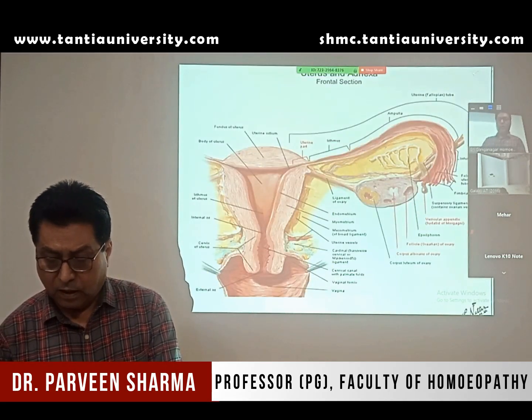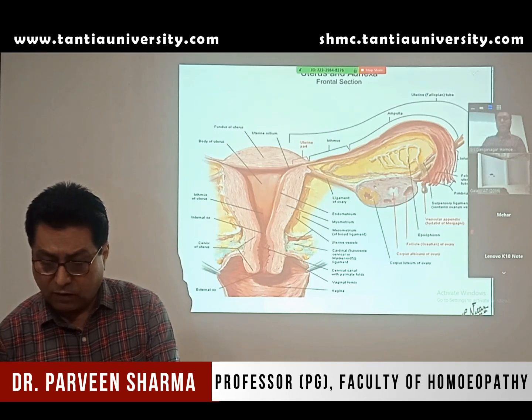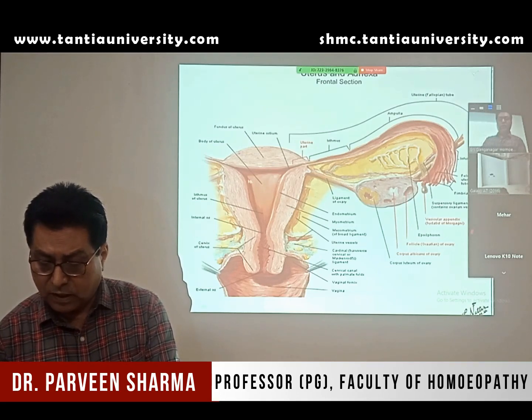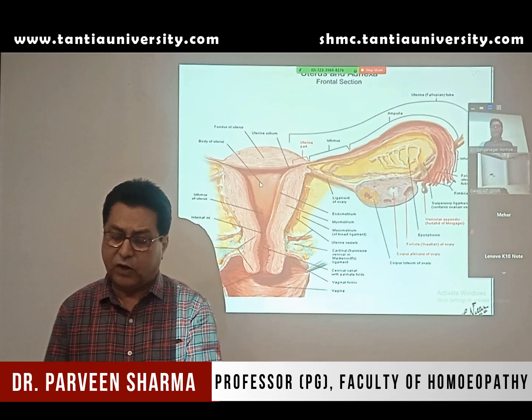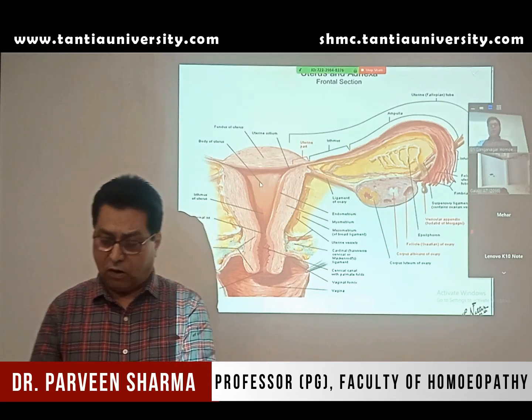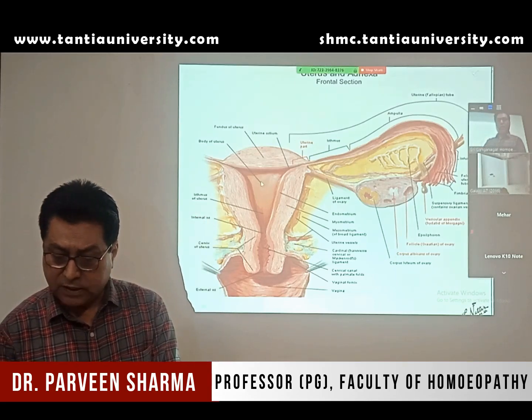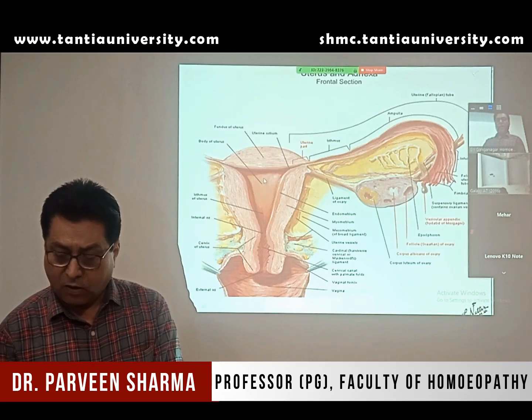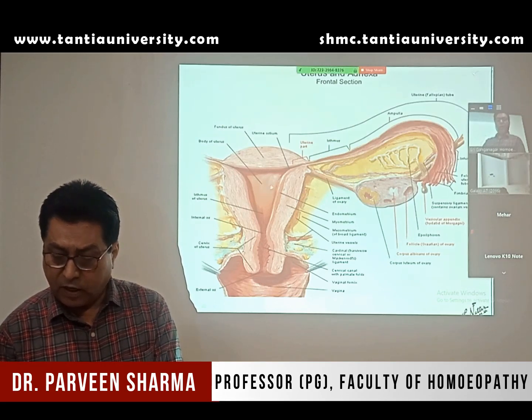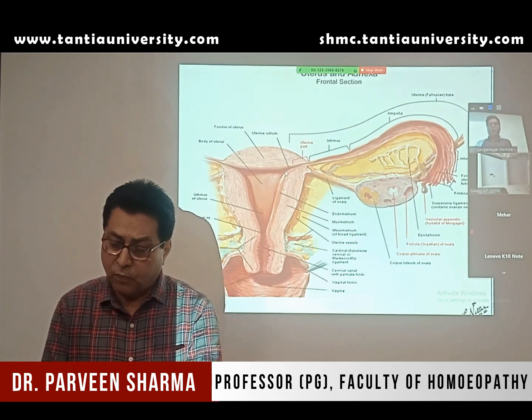the inside of the uterus, if you see the sagittal section, it's a slit only. But if you see the coronal section, what you see, this is the coronal section of the uterus. In the coronal section, the uterine cavity is broader above and narrow below. Here above, you have the opening of two fallopian tubes. You can make out two fallopian tubes open.